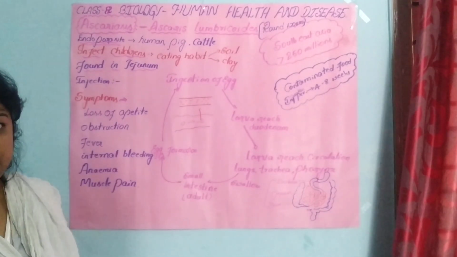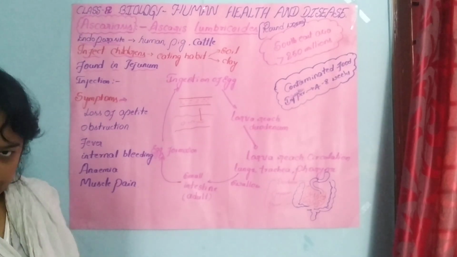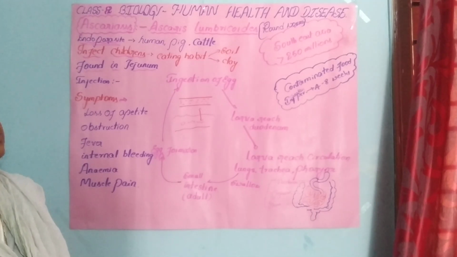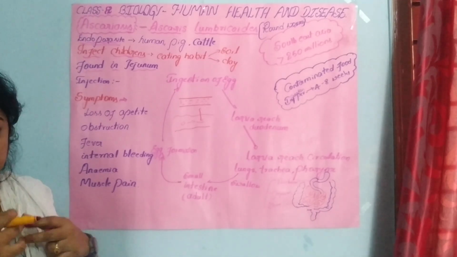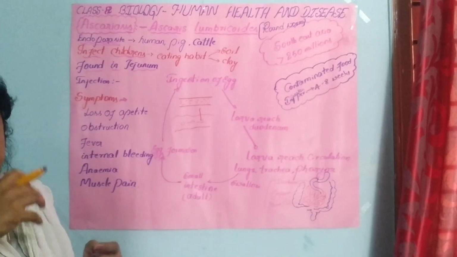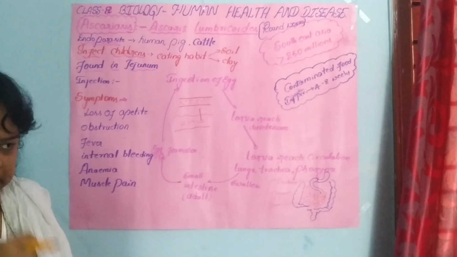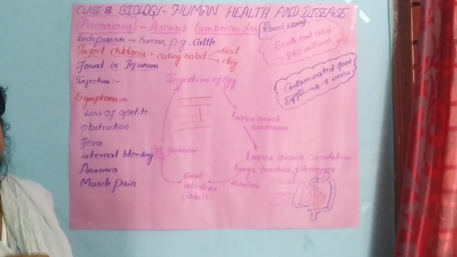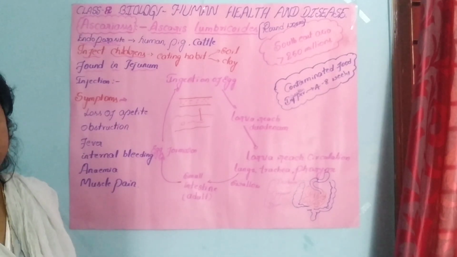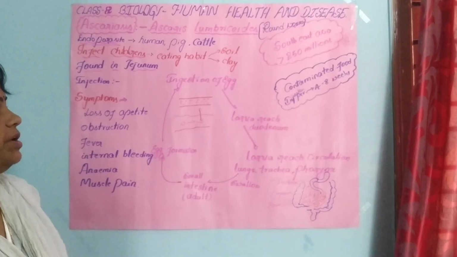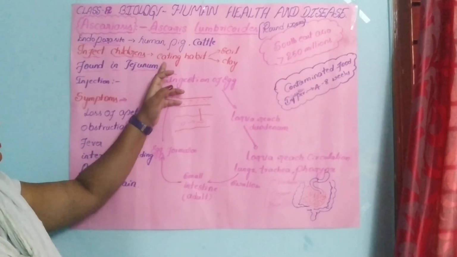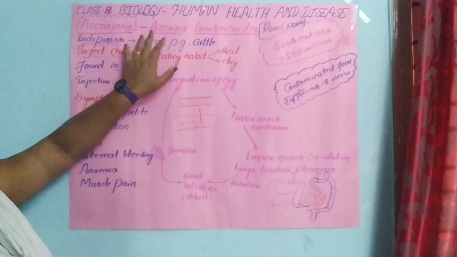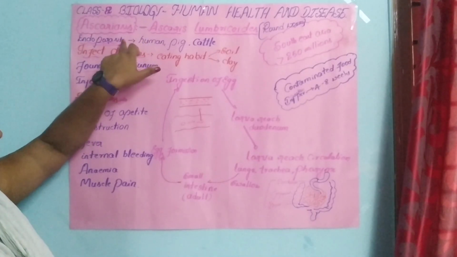The organisms which live inside human beings and also inside host animals, which utilize food and other substances and also cause diseases to us, we call parasites. Those living within humans we call endoparasites.